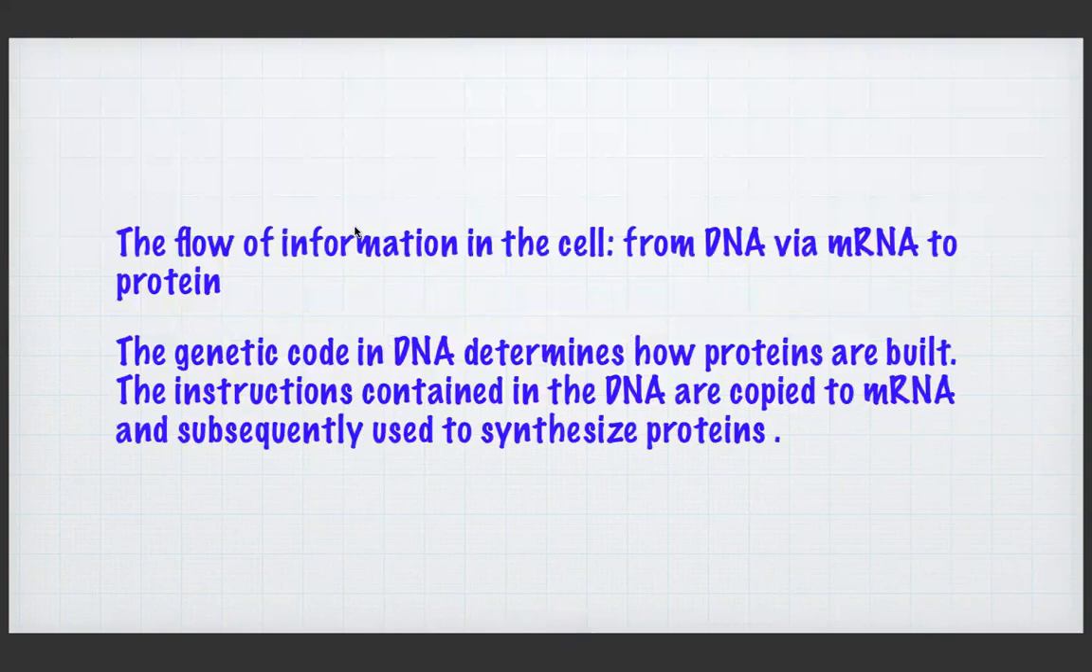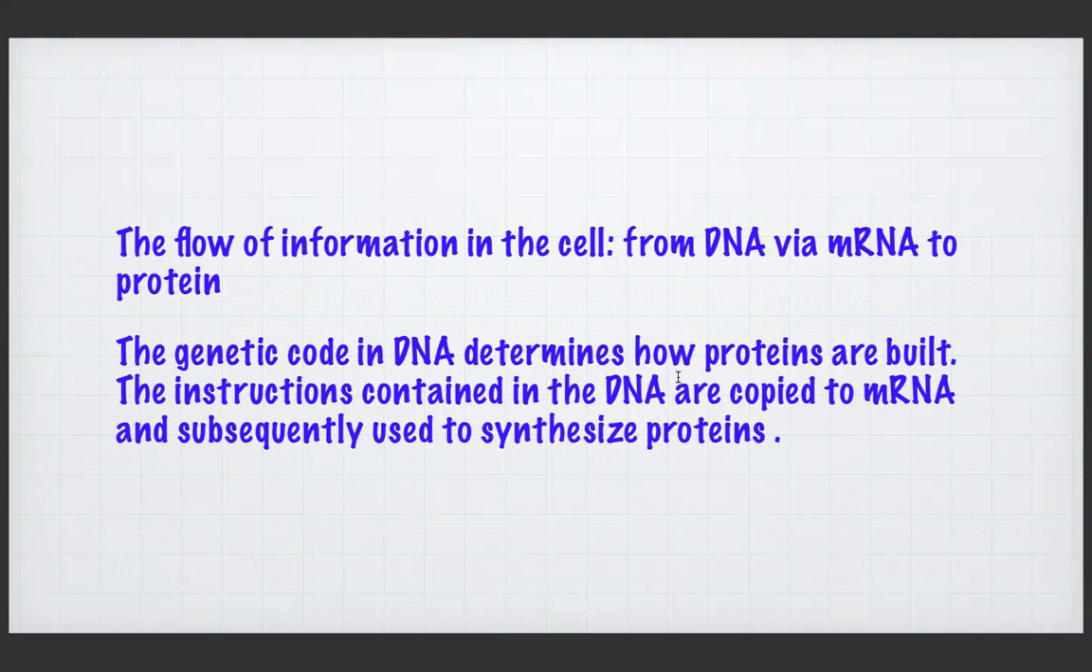The flow of information in the cell. This is a very important dynamic area, and it gives you so much conceptual clarity with reference to the entire area. The flow of information is from DNA via mRNA to protein. DNA first will be converted into mRNA, and this mRNA produces the proteins. The genetic code in DNA determines which type of protein has to be produced. So who decides? DNA. The genetic code in DNA determines how proteins are built.